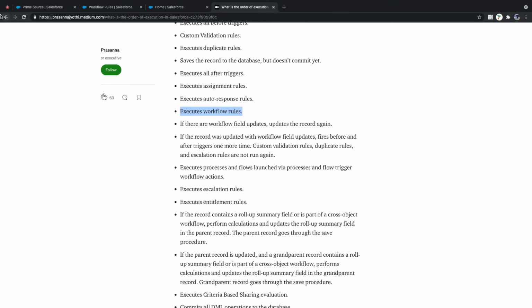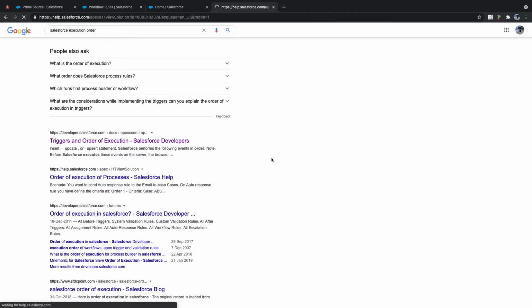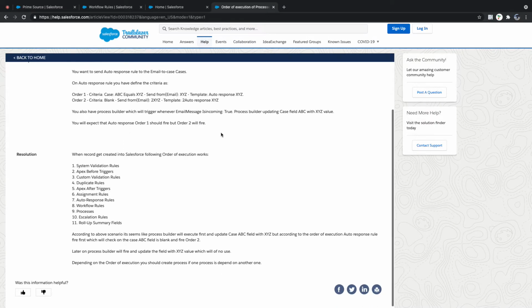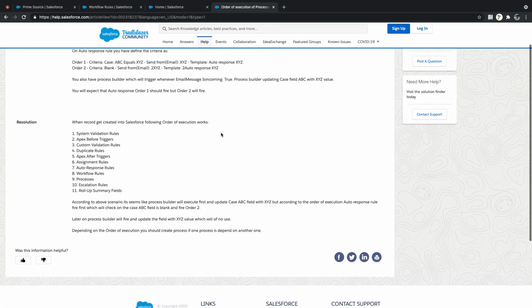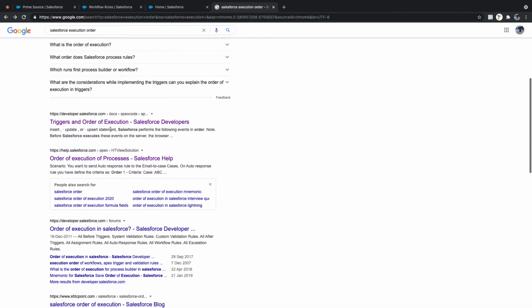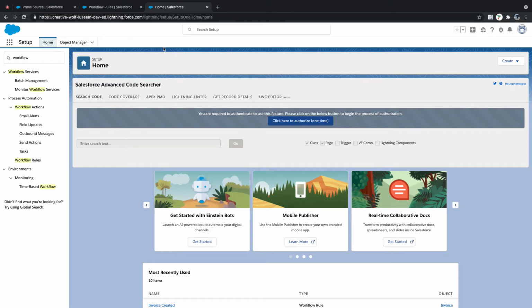Okay. Clear? Order of execution of processes. And here we have multiple steps. According to the above scenario, for this scenario, they made this: triggers and order of execution. This is one thing you need to remember. After workflow rules, there will be no validation rules. Okay, remember this for the execution steps. Clear? Perfect.